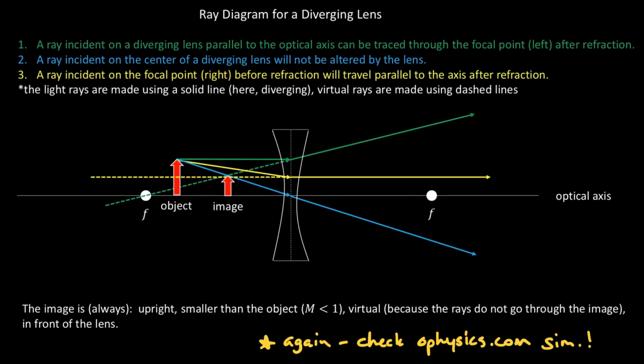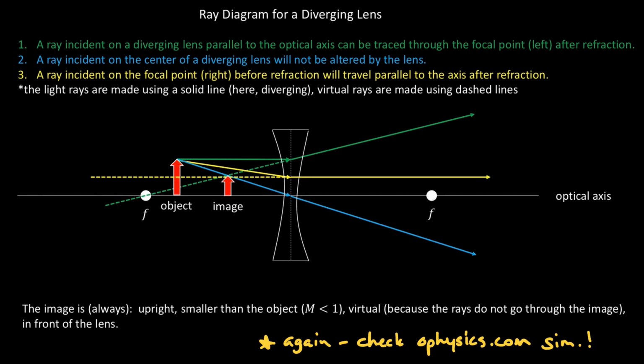The very last ray diagram that we need to look at is the ray diagram for a diverging lens. And for a diverging lens, there's really only one type of ray diagram. For a converging lens, we saw that there are different things going on at different locations, but for a diverging lens, it's pretty easy. So first, I draw a ray that's parallel to the optical axis. It reflects and goes through the focal point.